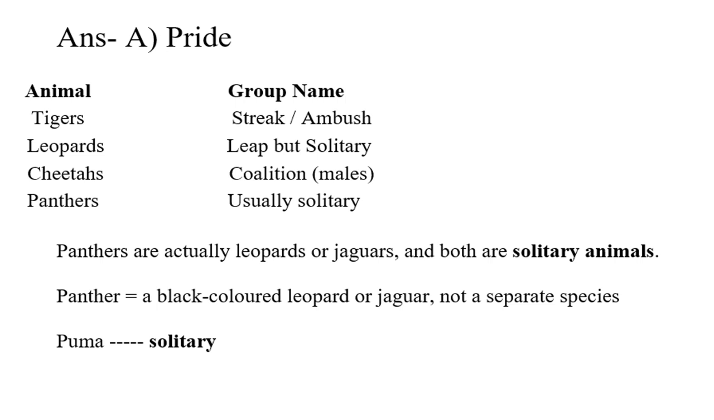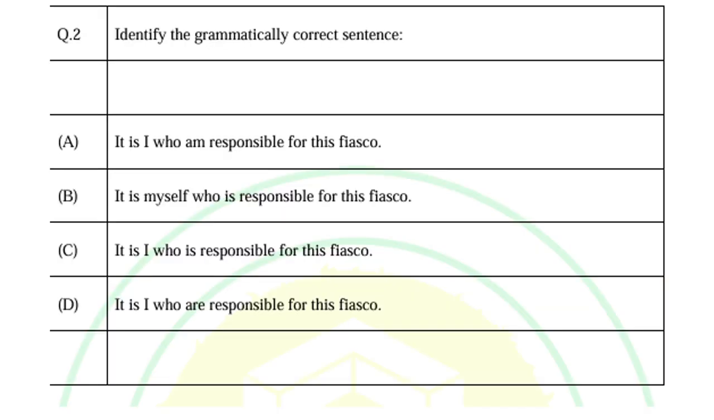Puma lives a solitary life. So these are different animals, and these are the corresponding group names. So the answer is for lion, a gang of lion is called pride. A group of lion is called pride.